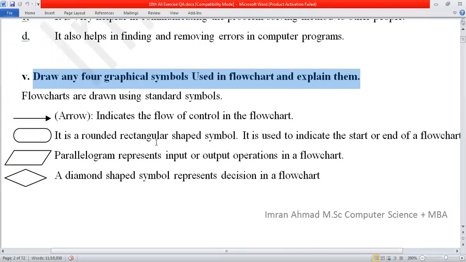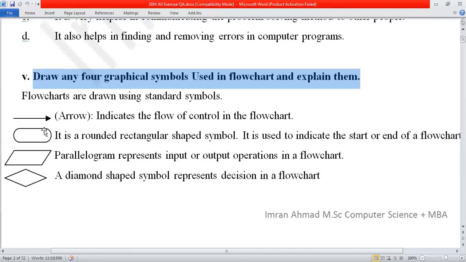It is a rounded rectangular shape symbol. It is used to indicate the start or end of a flow chart. It means that when we are drawing a flow chart, what to do? First step, our first symbol: I will draw this symbol and I will write inside it "start". How will we write the algorithm or draw the flow chart?